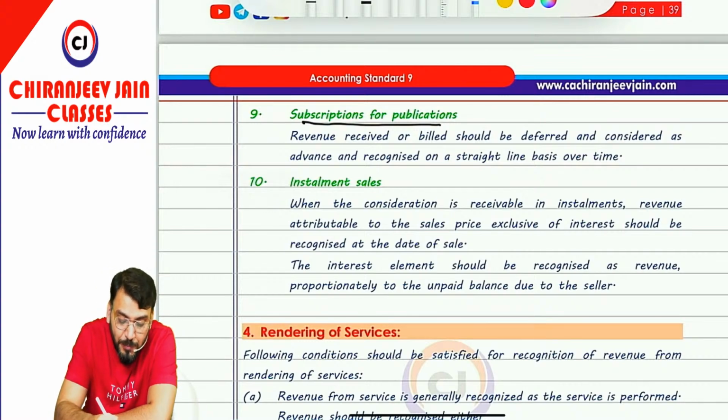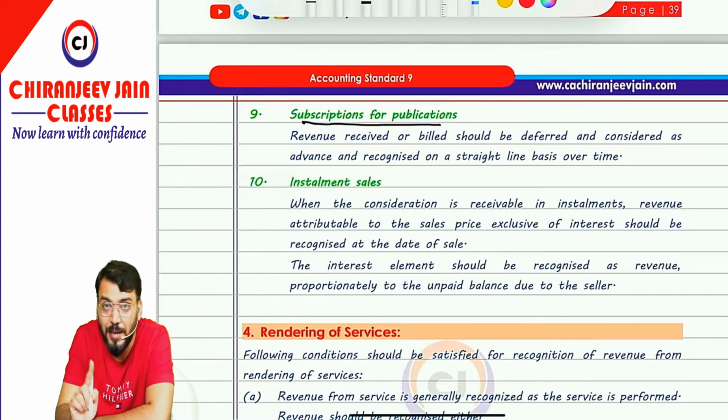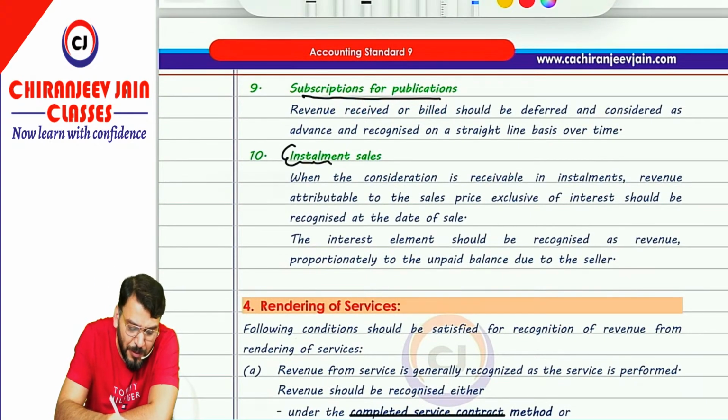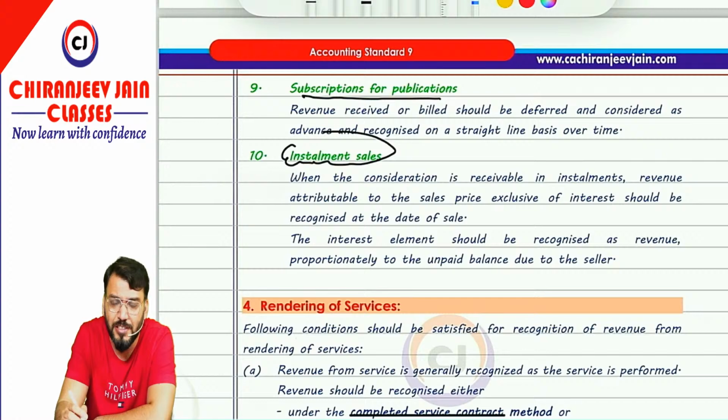So revenue received or billed should be deferred and considered as advance and recognized on SLM basis over the period of time. Chalega? Yes sir. Then installment sale. Whenever there is an installment sale, whatever consideration, whatever amount you will be receiving on deferred basis will include some interest element.